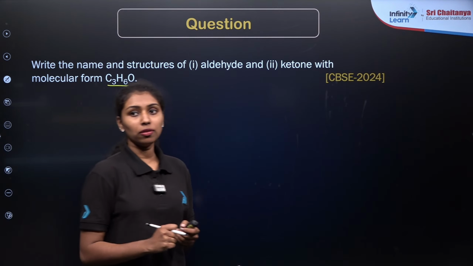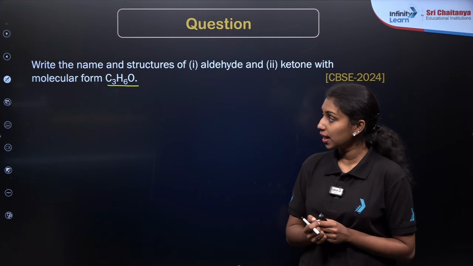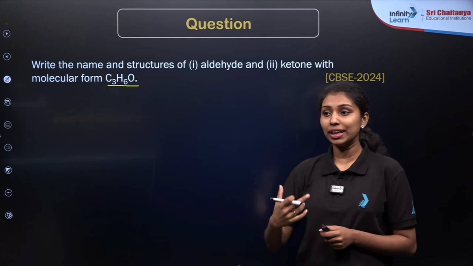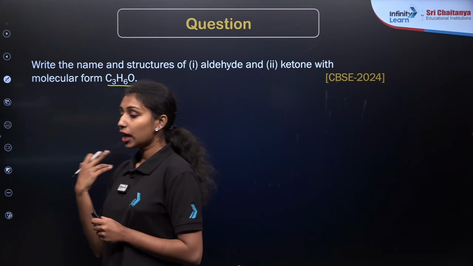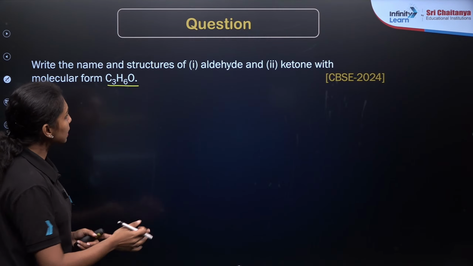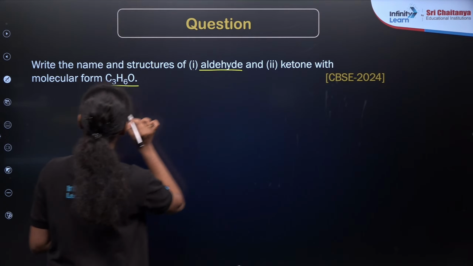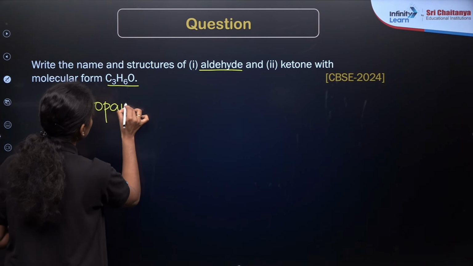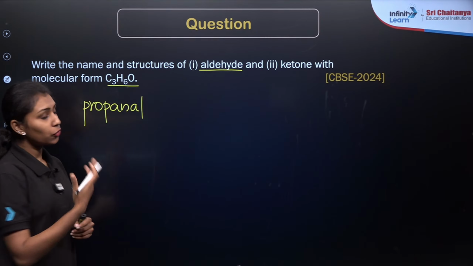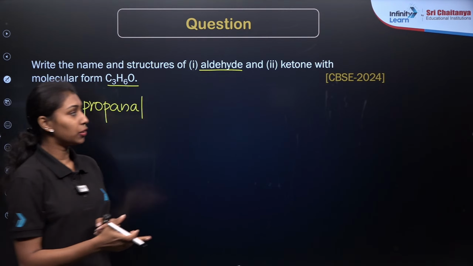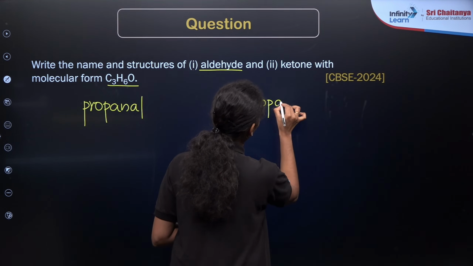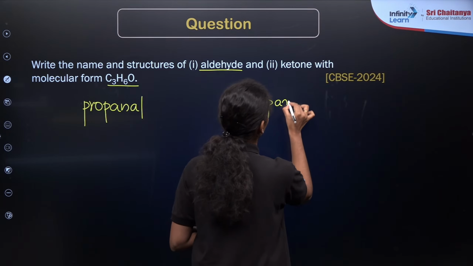So what will be the name of the aldehyde with formula C3H6O? It is understood that it contains 3 carbon atoms. So what will be the word root? It will be prop, right? If you have an aldehyde as the functional group, the suffix will be al. So this will be propane plus al, which means propanal. Then what about the case of ketone? They have the C double bond O functional group and the suffix will be one. For the 3 carbon compound this is propanone, right?